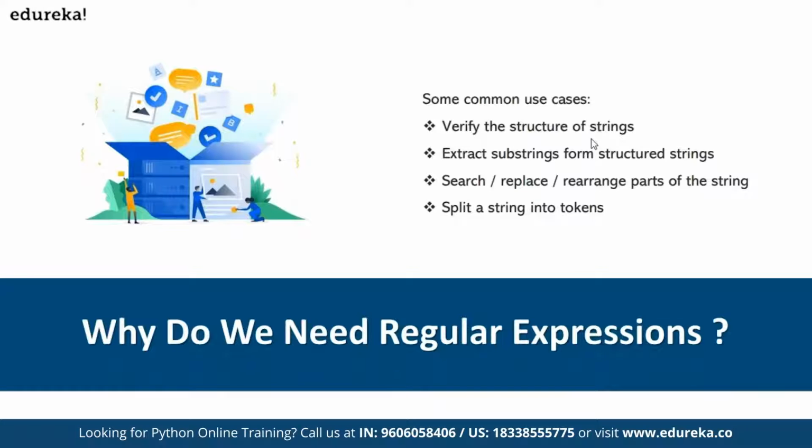Like I said, from the product ID, how to fetch it, I showed you how you are actually putting some parentheses and all. That is the way in regular expression also we do, where you fetch something out of it. And you can search, replace, rearrange parts of the string, which means you can get what you want. You can search for what you want. In that, you can fetch the required thing also by putting some functions. But the whole concept is you are matching a pattern first. This is how the flow happens. You match a particular pattern you want in a website or a string. And once that match occurs, you can do a lot.